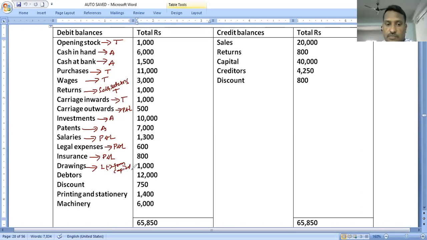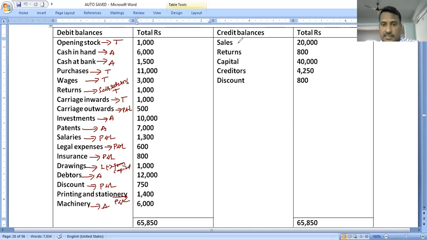Debtors, asset. Discount allowed is a loss, so it is recorded in profit and loss account. Printing and stationery, profit and loss account. Machinery, asset. So we decided the debit side very clearly: trading account, profit and loss account, and balance sheet information.